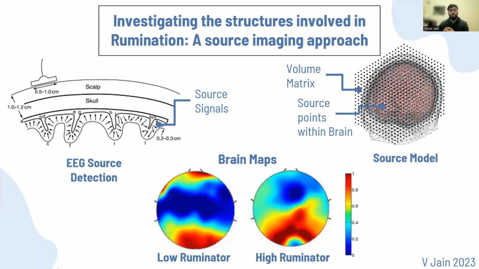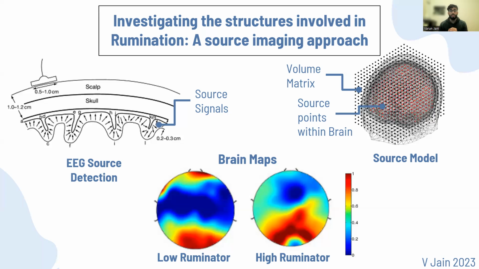Additionally, we believe that you will notice that in the high ruminator's brain model, the activation within the mentioned regions are amplified when compared to the low ruminator's brain model. This is possibly because the high ruminator has consistently focused on their distress, reinforcing that pathway in the brain, leading to increased activation and a more severe rumination cycle.